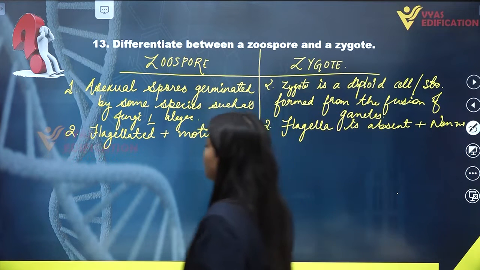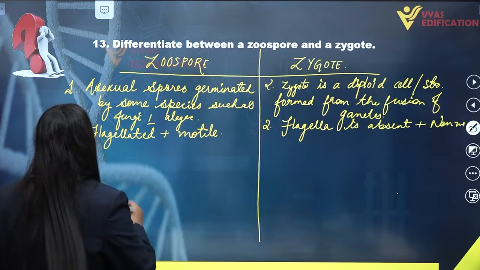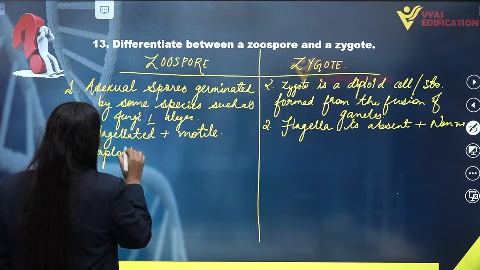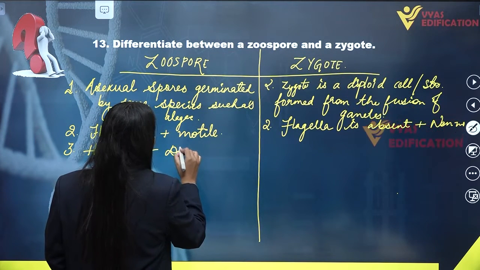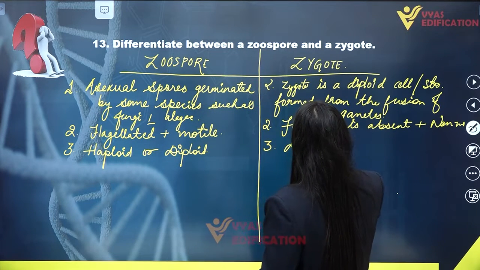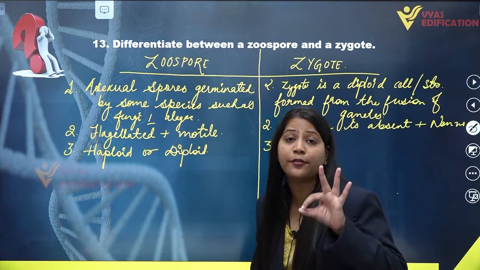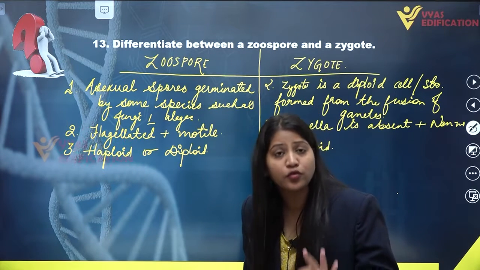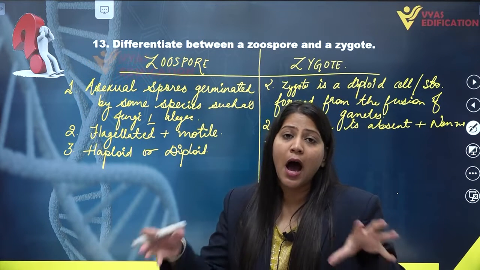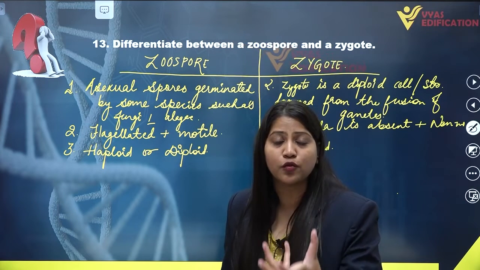Now in case of zoospores, they can be haploid or they can be diploid, and zygotes are always diploid without exception, because they are formed by the fusion of two different types of gametes. When the male gamete and female gamete fuse with each other, they form a diploid cell, a diploid structure which is known as zygote.